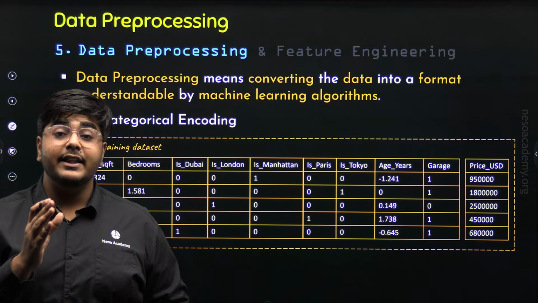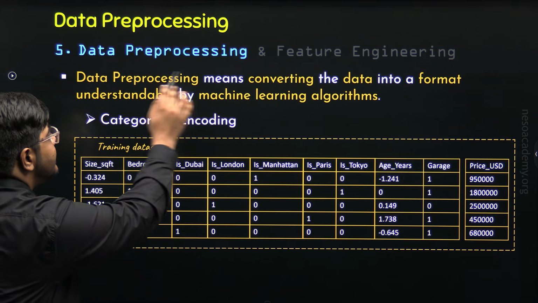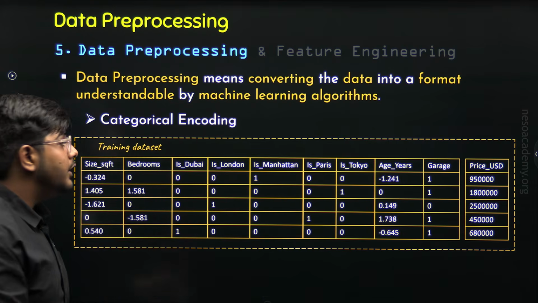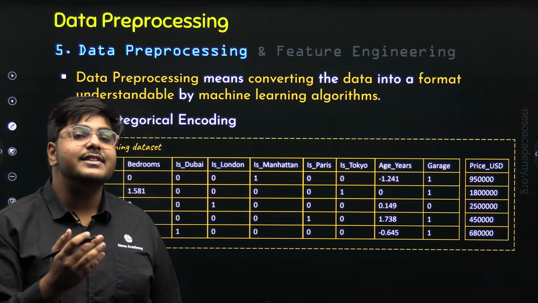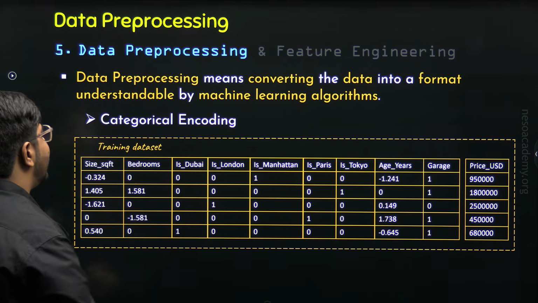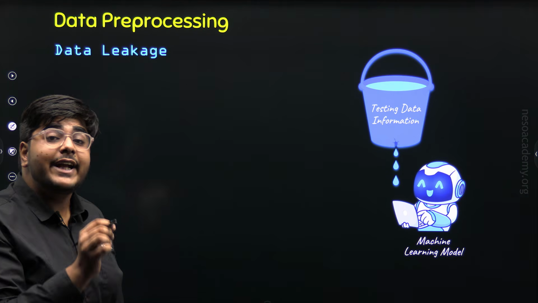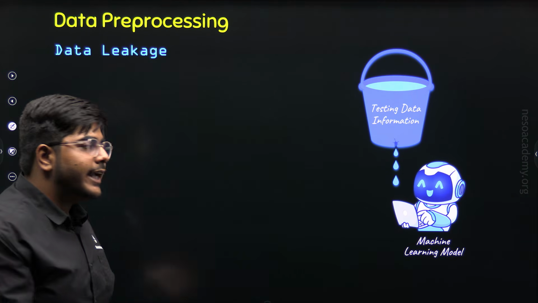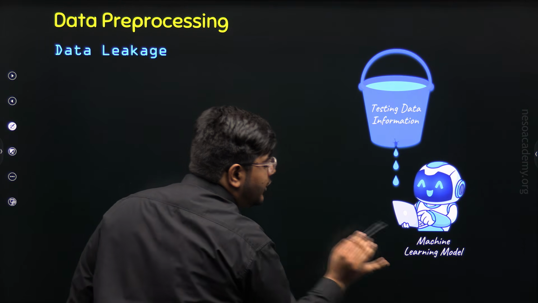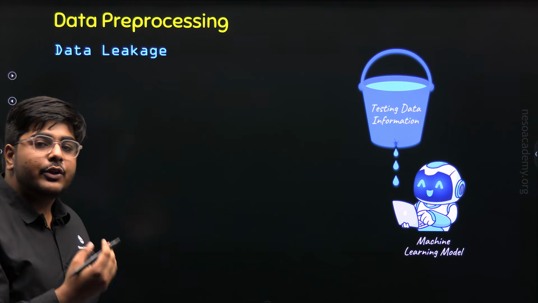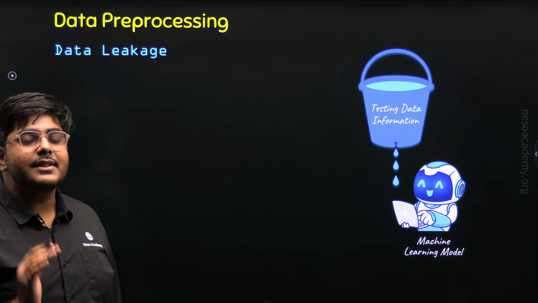Now, if you remember, in the beginning of the lecture, I explained to you that preprocessing rules are only learned from the training dataset. Now it's time to understand the reason behind that. The reason is data leakage. Yes, to avoid data leakage, or I can say to avoid the leakage of testing data information into the training process, preprocessing rules are only learned from the training dataset. Let's understand this better.